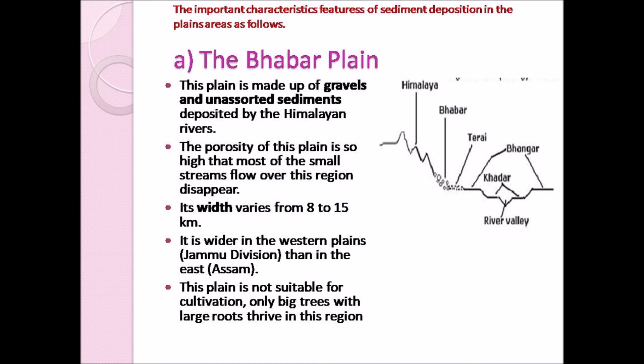So this Babar Plain is made up of sediments of gravels, that is irregular pieces of stones and rocks, and unassorted sediments. Unassorted sediments means unordered sediments. They are not of equal size and shape. And next point, the porosity of this plain is so high that most of the river streams flowing over this region disappear.